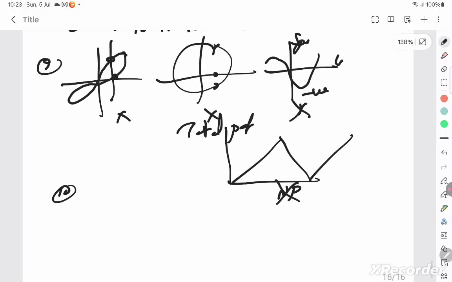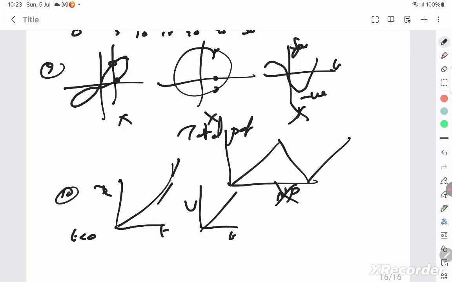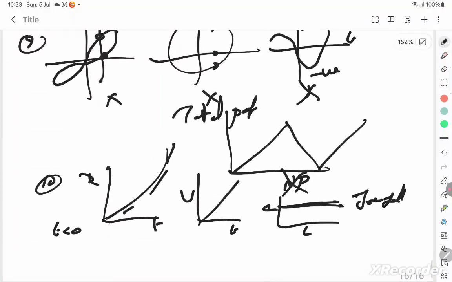It's the 10th question. They've given an xt graph which is like this. Okay, this shows that when t is less than 0, the particle is stationary. There's no graph. The particle is stationary and is uniformly accelerated because the velocity time graph will be a straight line like this. The velocity and acceleration time graph will be a constant. The uniformly accelerated freely falling body. That's the answer for this question. Okay, so let's go to the next question.